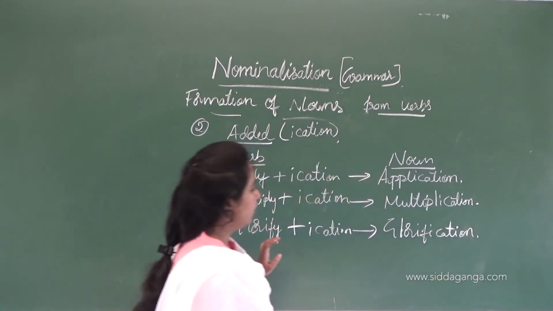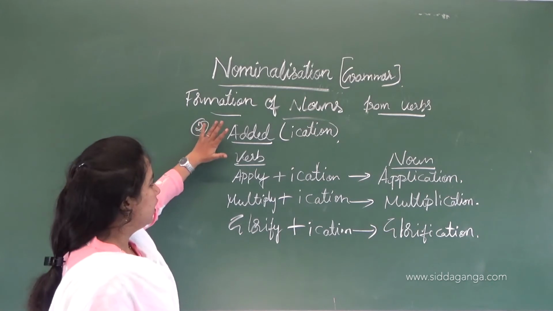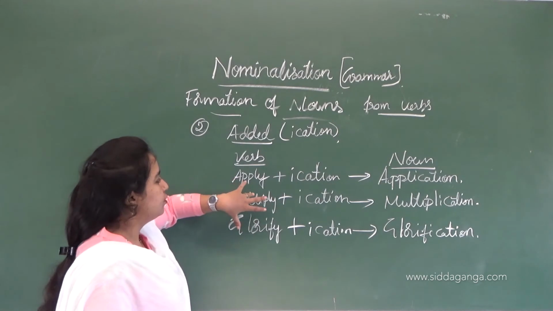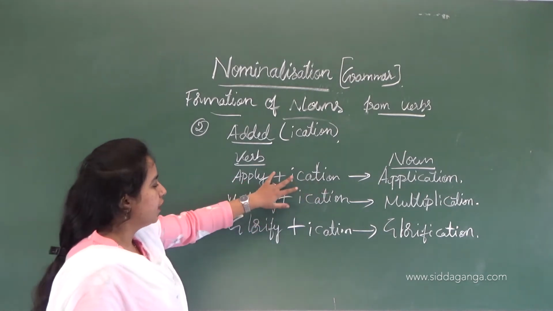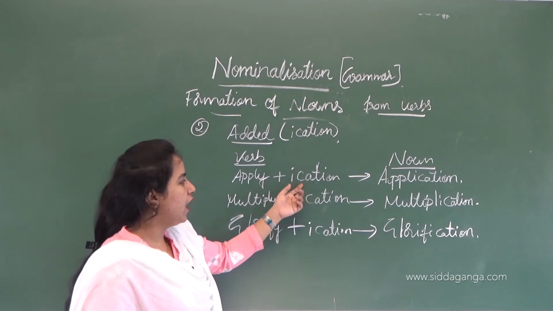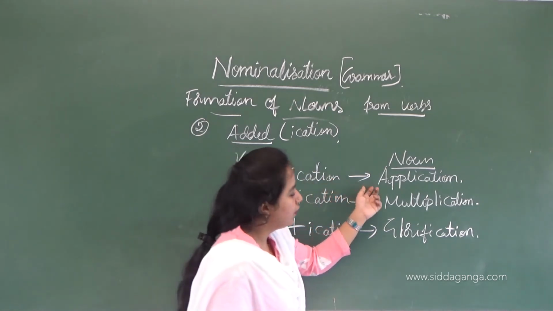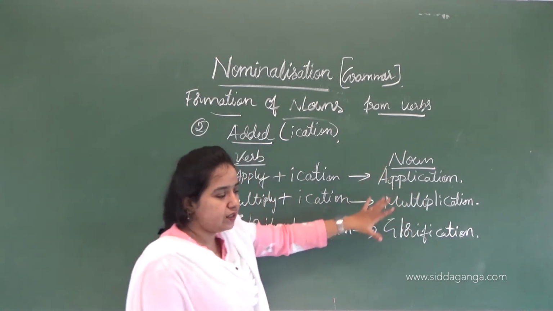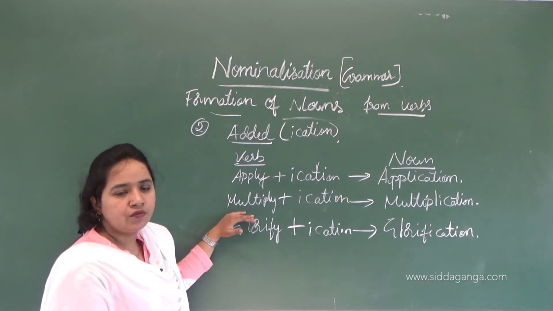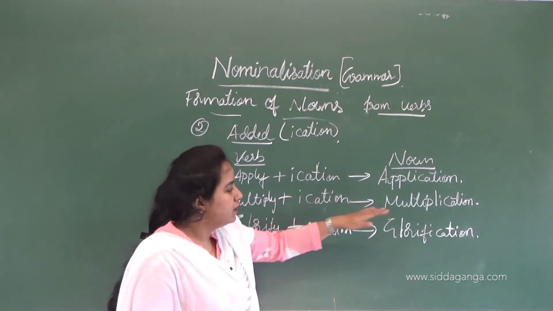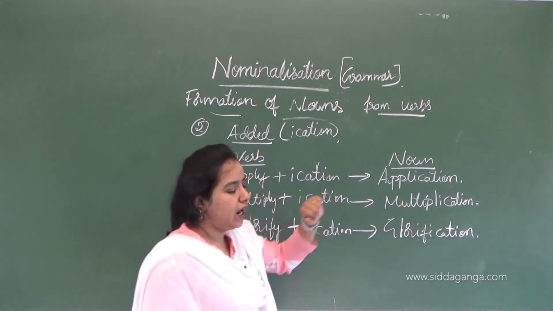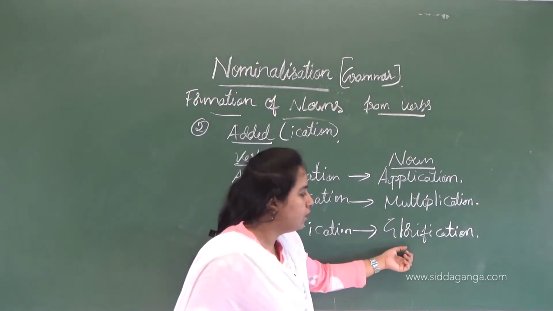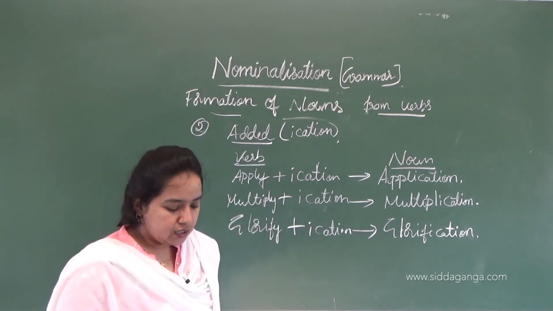Once again we will look over this. Here if I add -ication, this is a suffix, to this verb, then we will form a word. We are forming a word here, that is application, the noun. When we take the verb multiply and add this suffix, we will get multiplication. And the next, we take a verb here, add this, and we will get a noun word, that is glorification.